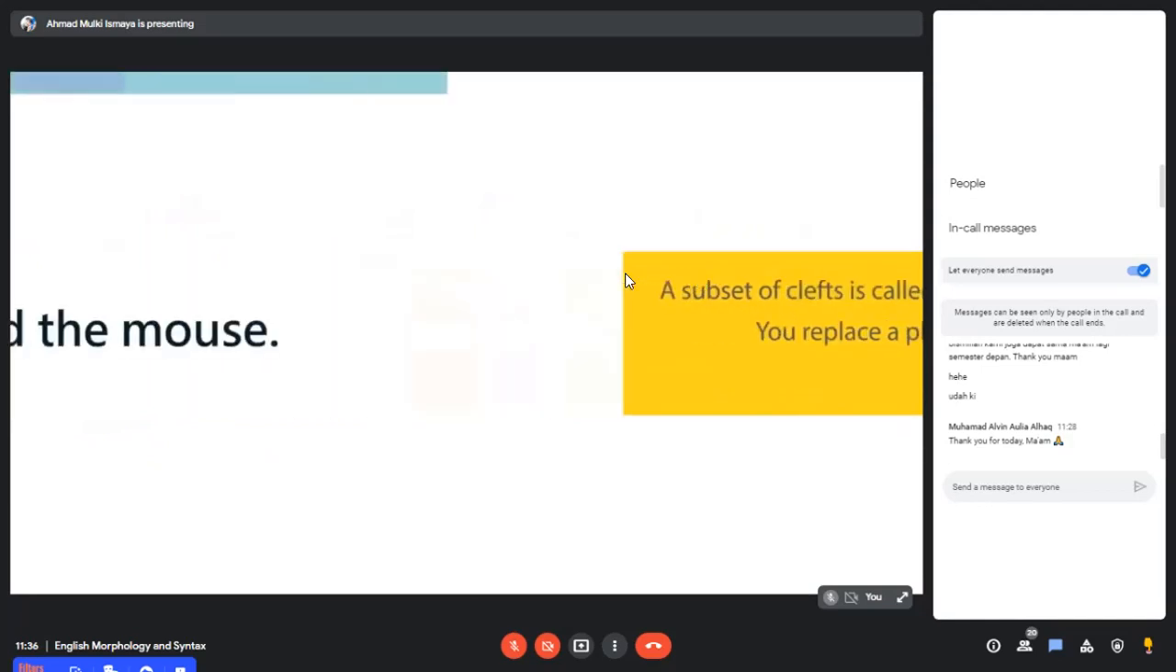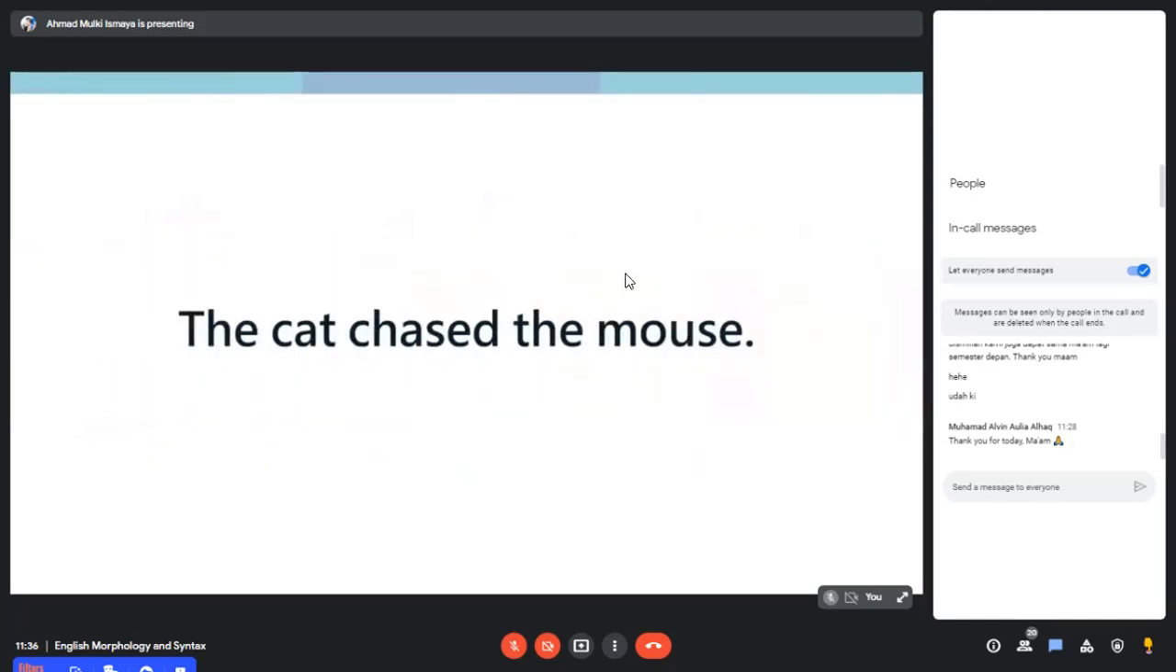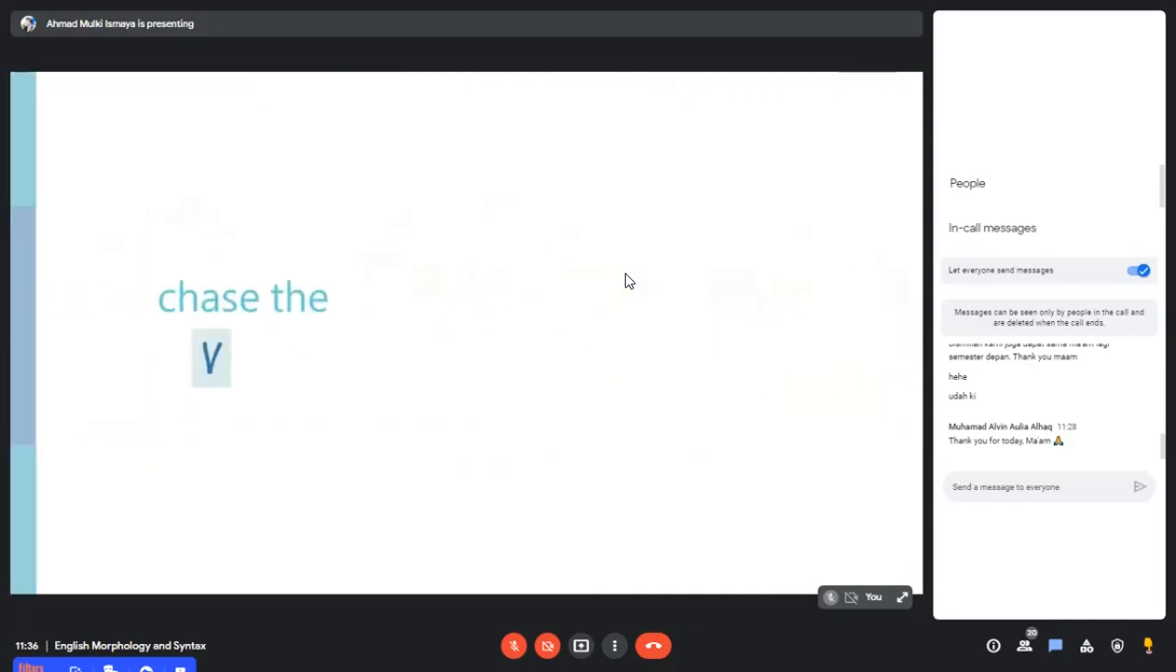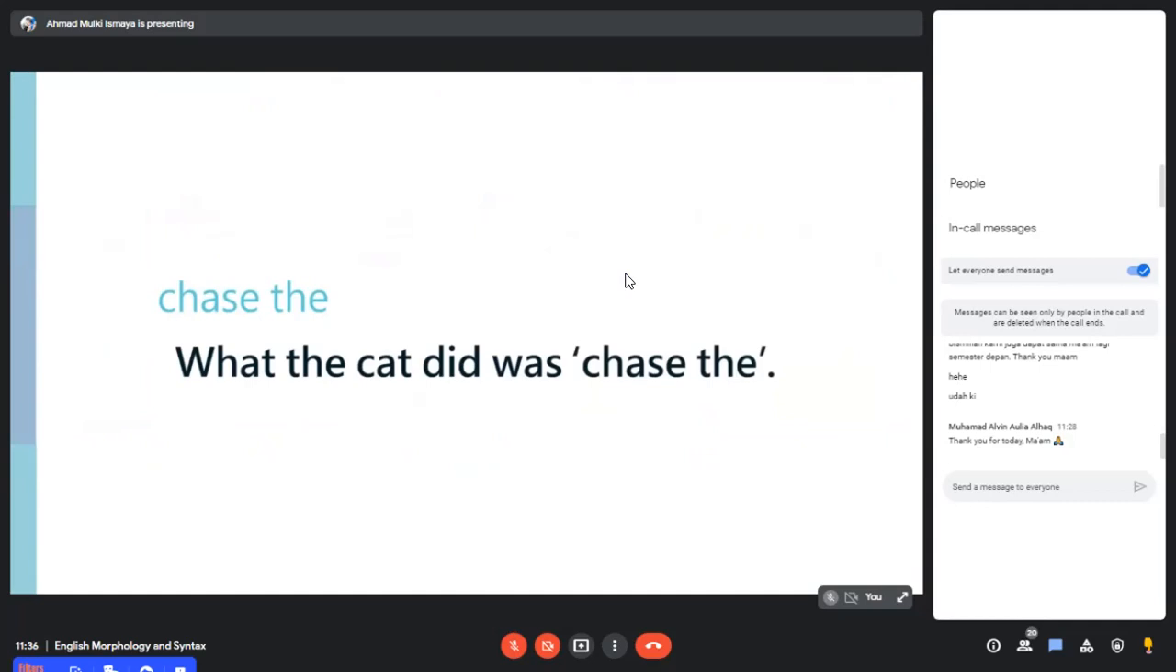For example, the sentence is the cat chased the mouse. Then you want to see chase the. So chased is a verb. Probably you want to use what. You can say what the cat did was chase the. It doesn't make sense, right? So this doesn't make sense. Therefore, the chase the is not a constituent.